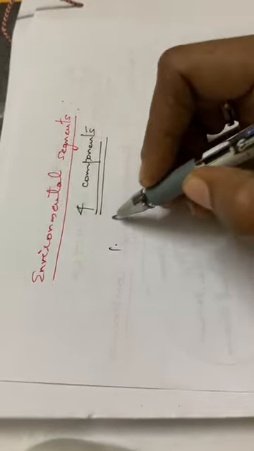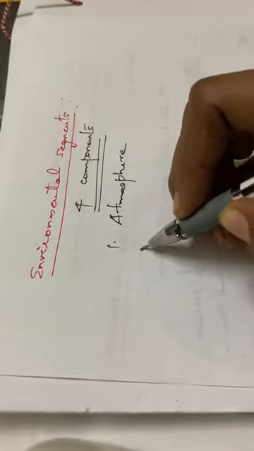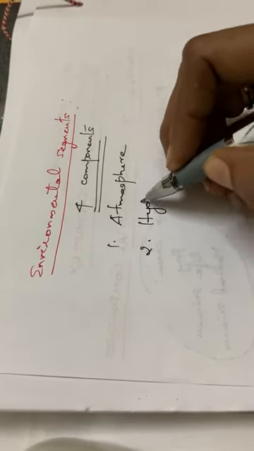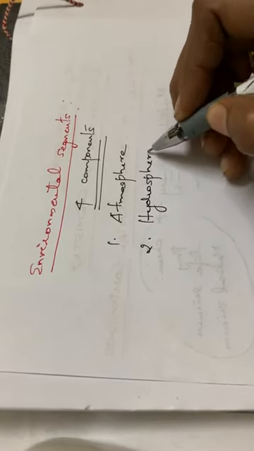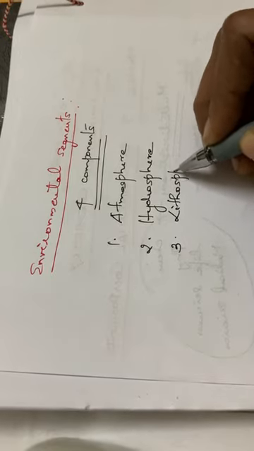The first component, that is the atmosphere. The first major environmental component, that is atmosphere. And the second one, I hope you have studied in geography in your school classes, isn't it? Second one, that is the hydrosphere. The third one, it is the lithosphere. Atmosphere, hydrosphere, lithosphere, and the fourth one, that is the biosphere. So these are the four categories or the four components of environment: atmosphere, hydrosphere, lithosphere, and biosphere. In short, we have to study these four in detail.